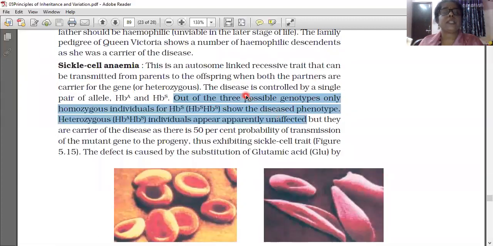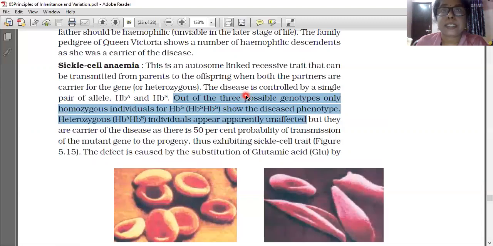The three conditions say that out of the three possible genotypes, only homozygous individuals, homozygous meaning HbS HbS, where both the dominant gene and the recessive gene are sickle cell, then only this disease will appear in the phenotype, the external appearance.